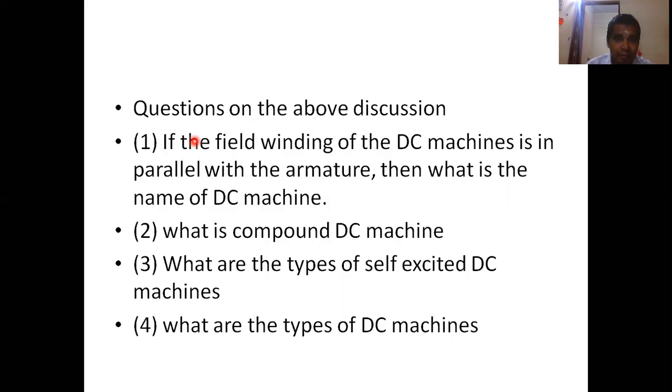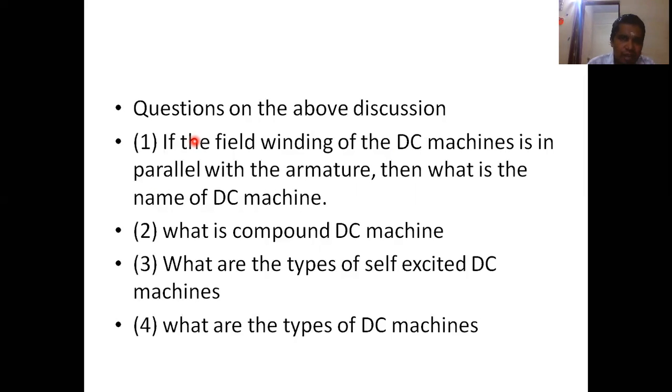Self-excited means the machine in which the field winding itself is used for the excitation. There we are using the residual magnetism of the field winding. And separately excited means a separate supply is given to the field winding, right? And we also discussed what is self-excited and what the types are: shunt DC machine, series DC machine, compound DC machine. Shunt means the field winding is connected in parallel. Series means the field winding is connected in series to the armature. Compound means both the shunt field winding and the series field winding are present in the machine, right?